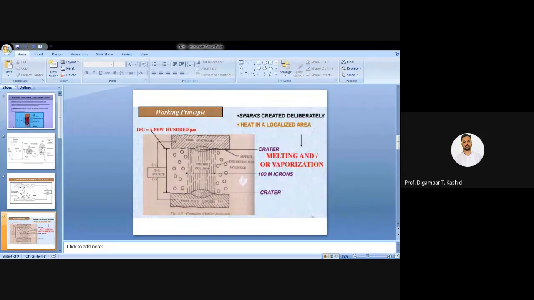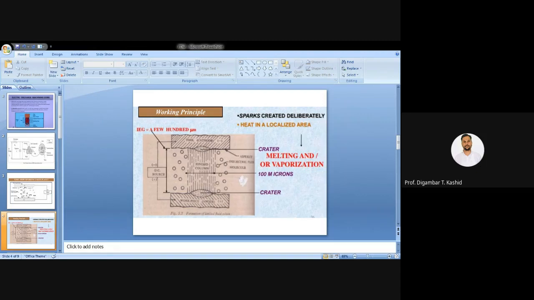Normally, whatever the dielectric fluid we are using, you can see this dielectric fluid here, or here also. Normally they are kerosene and sometimes deionized water is also used, but keep in mind that kerosene is used as a dielectric fluid in the case of EDM.